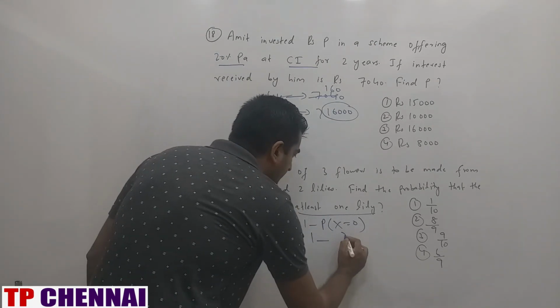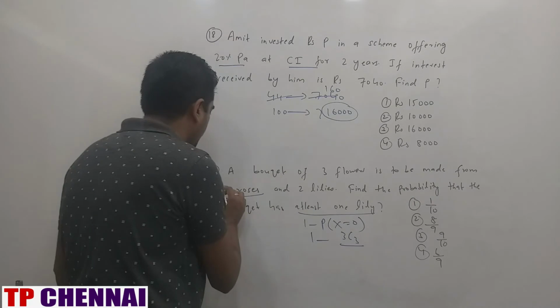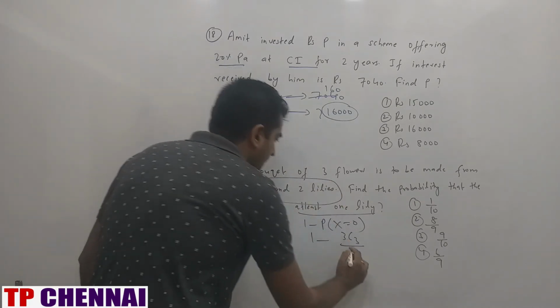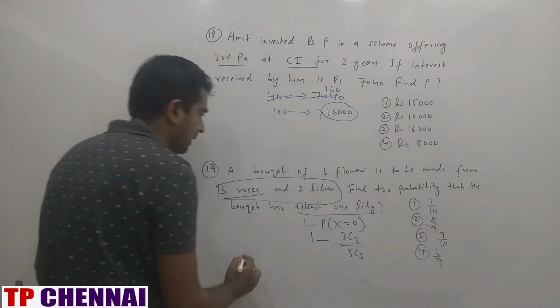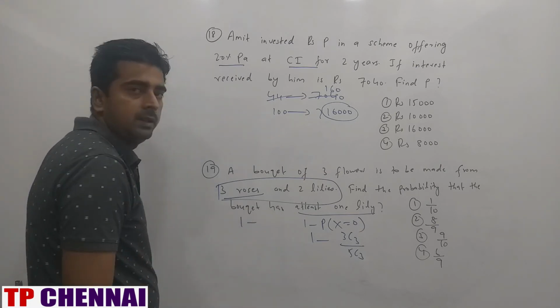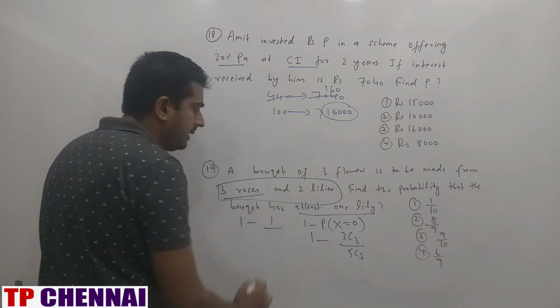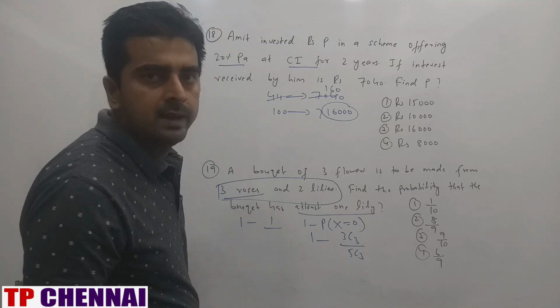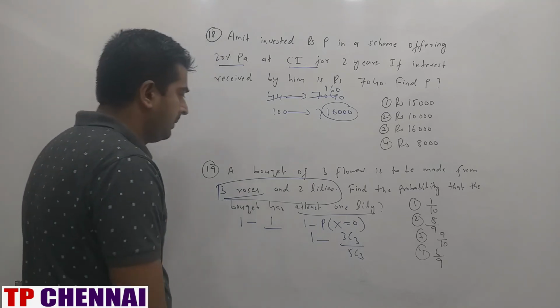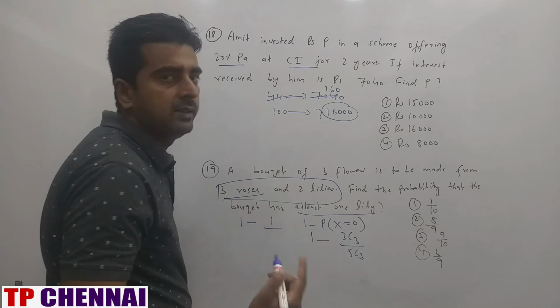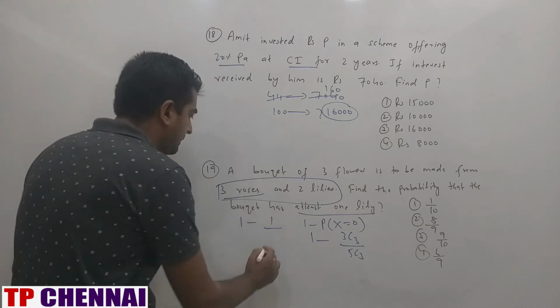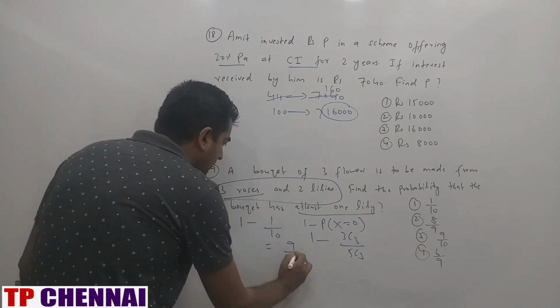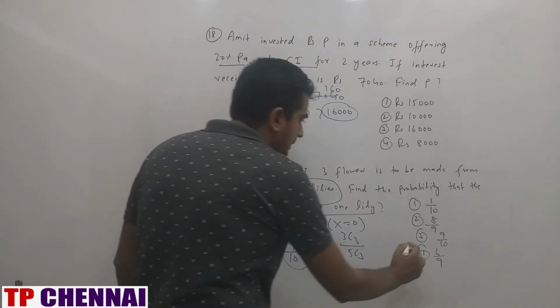So 3 divided by total is how much? 5. So 1 minus 3C3 over 5C3. 3C3 is 1. 5C3 is equal to 5C2 because nCr is equal to nC(n minus r). 5C2 is nothing but 5 into 4 by 2, which is 10. What is the answer? 9 by 10, which is the third option.